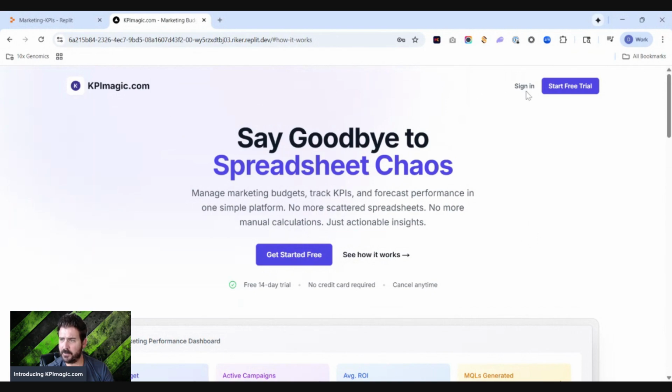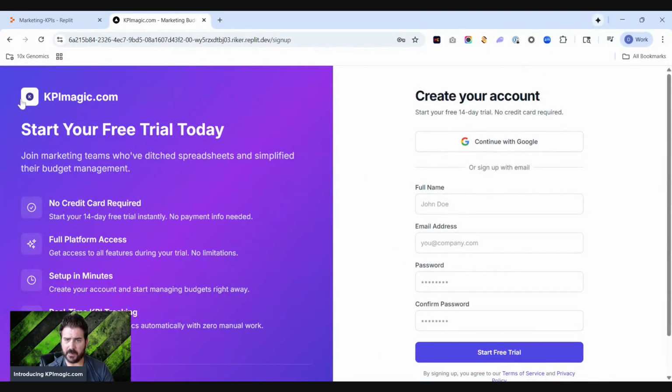Now the problem is when I go to start free trial, I've got another good landing page here, right? Start your free trial today. Looks pretty good. Now AI did all of this. I just instructed it what to do. When I click continue with Google, it actually will not work. I don't believe this will work correctly because I have a bug in the app. Let's see what it does, but I don't think I'll be able to connect. And I'm going to show you how I can fix this fairly quickly using the Replit agent. Let's try it though. Let's see if it'll work.